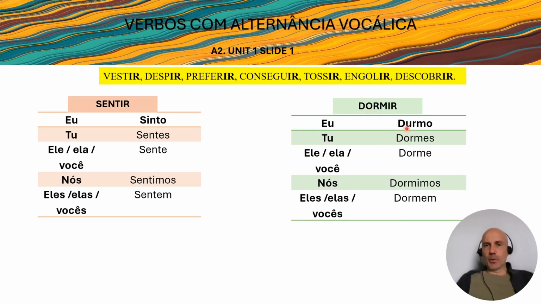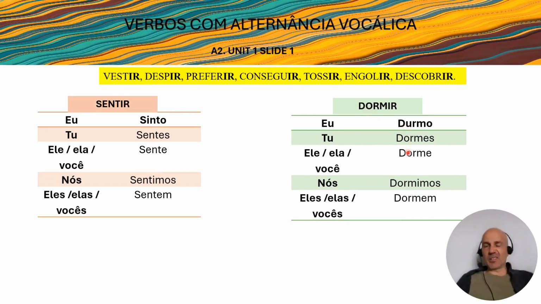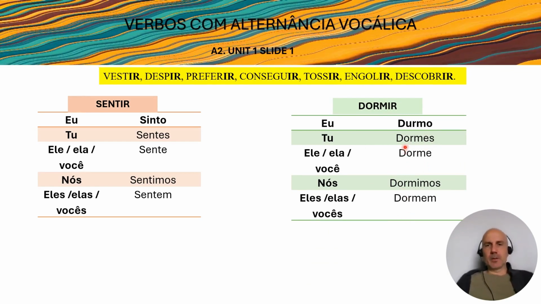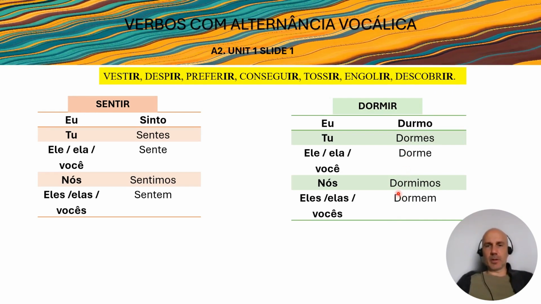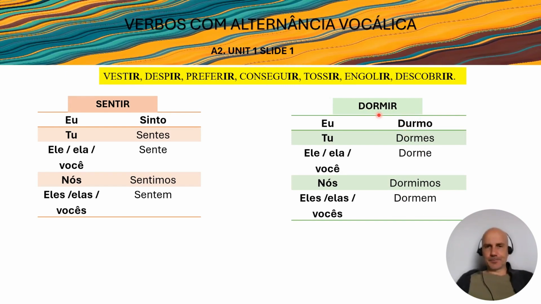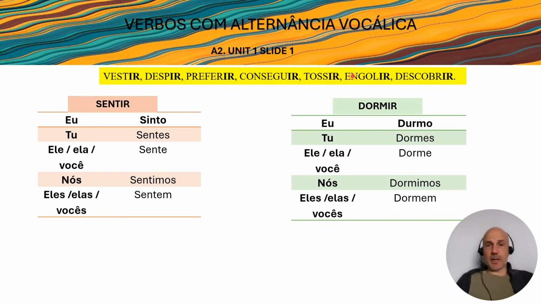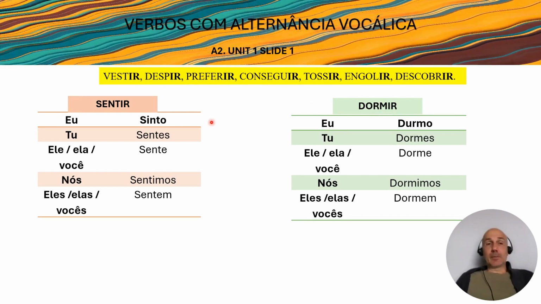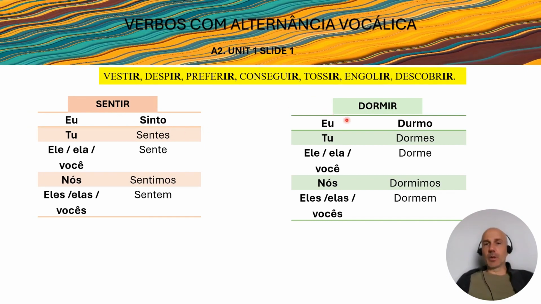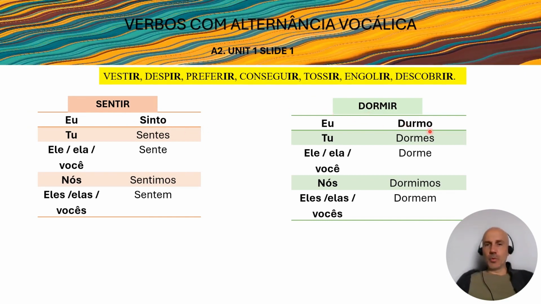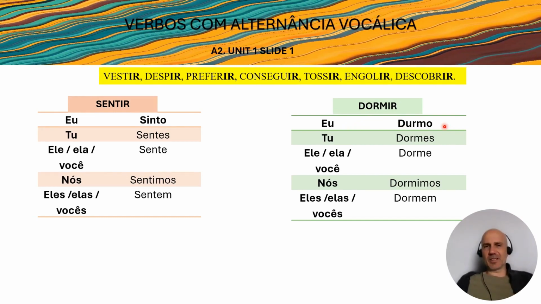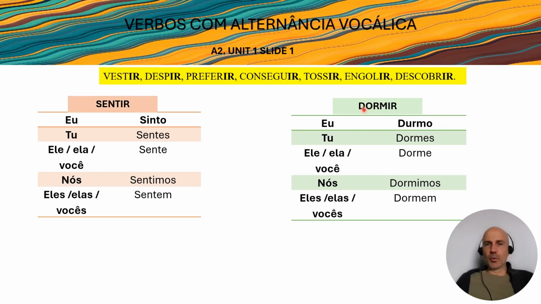Instead of having an O, we have a U. And then everything else is the same. So dormes, dorme, dormimos, dormem. Okay, so then we still have an O here, and an O here, and an O here, and the same here. Okay, so the only difference is when you conjugate some of these verbs that end with an I and an R. Some of them change graphically from E to I, you have an example here, or from O to U. And that's it, okay? There are no other transformations. It's always like this, from E to I, or from O to U.